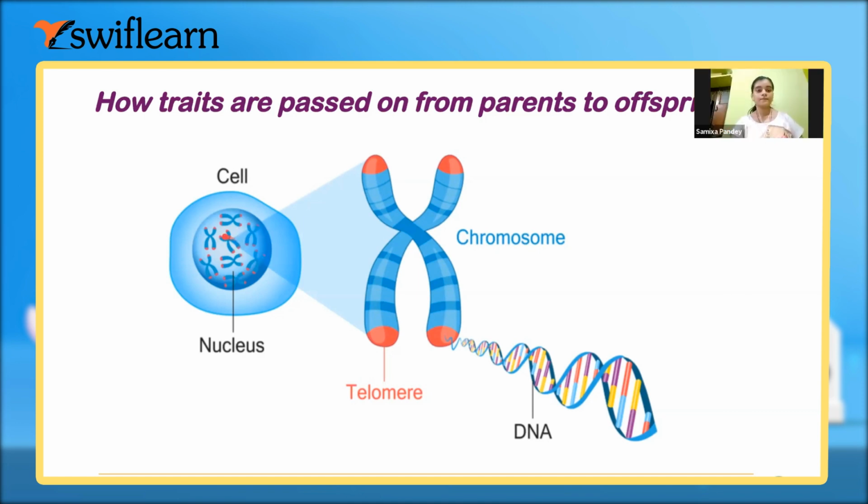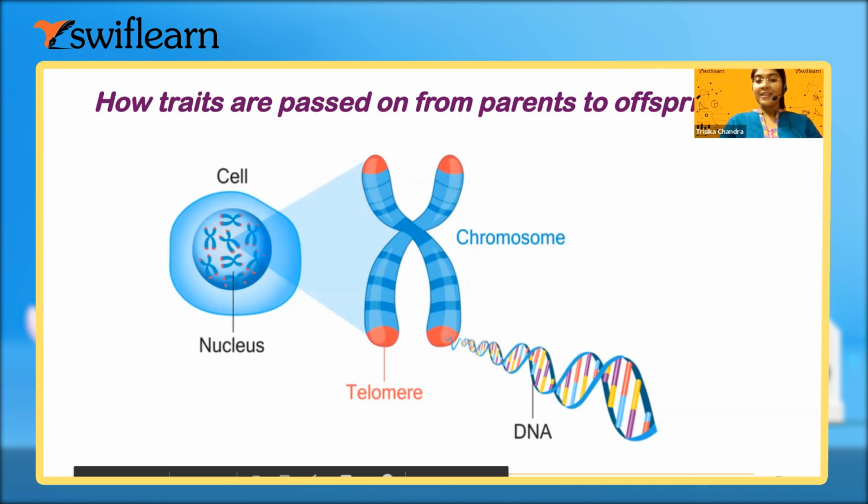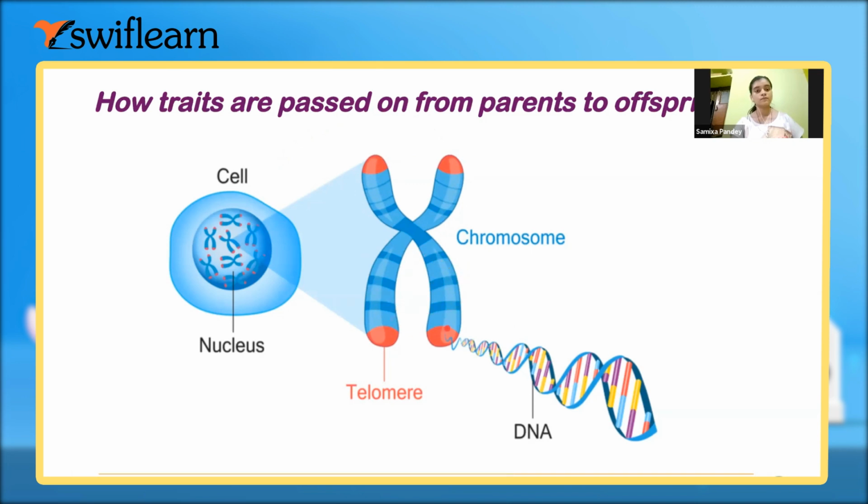So these X-shaped structures are known as chromosomes, which are only seen during the prophase and metaphase of the cell division, right? These chromosomes are made up of DNA and different types of histone proteins. These chromosomes are condensed chromatin fibers.